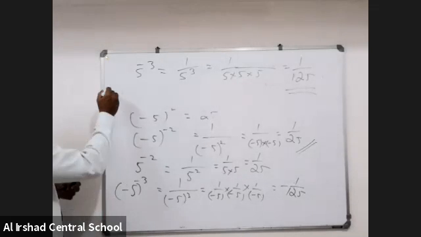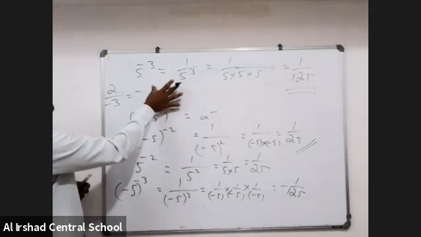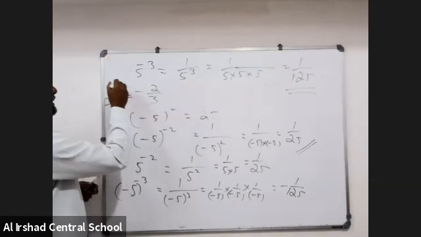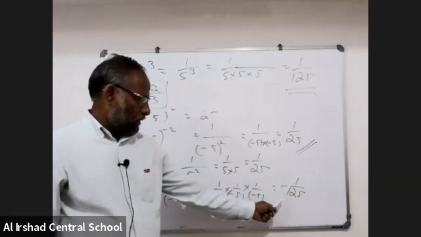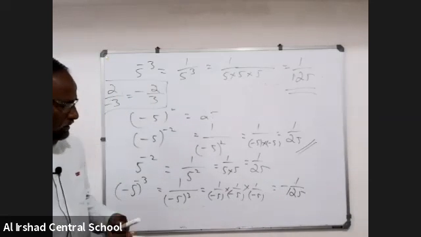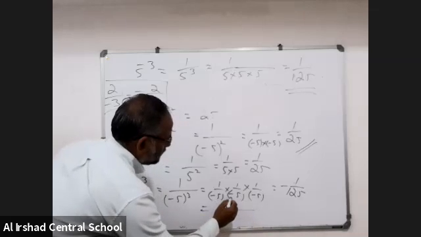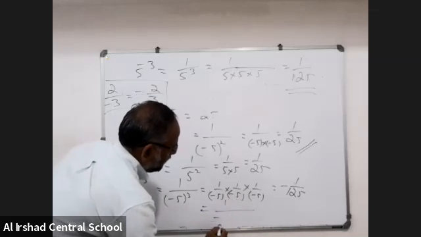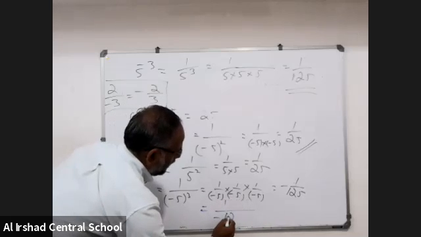Instead of writing 2 by minus 3, let's write minus 2 by 3. That is the standard form. You will confuse yourself. This is 1 by minus 5 into minus 5 into minus 5, that is 1 by minus 125.